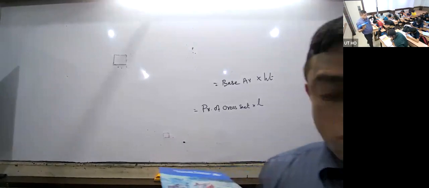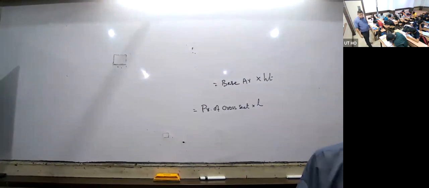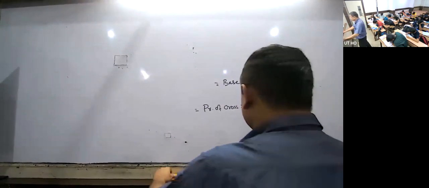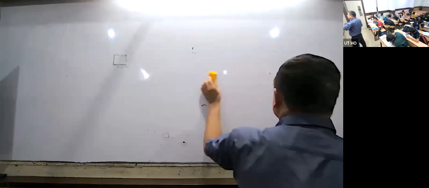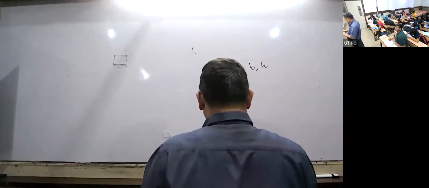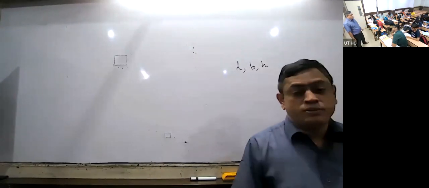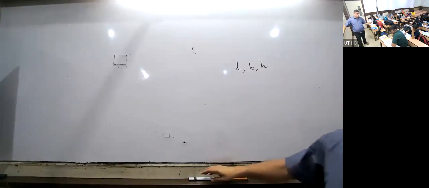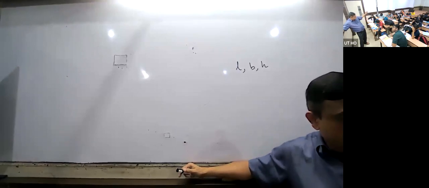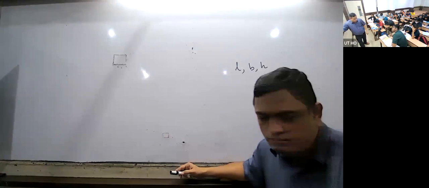Okay. Now, you wrote number of faces is 6. Dimensions are L, comma B, comma H. What is L? Length. B is breadth, and H is the height. Remember, whenever you use the formula, all the units should be the same. If one is in meter and another is in centimeter, everything should be converted into the same unit.